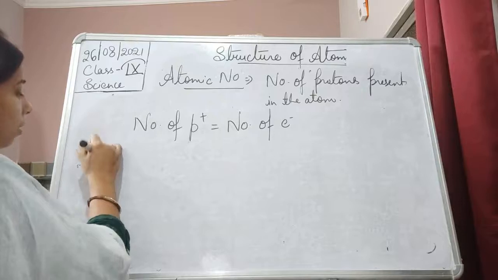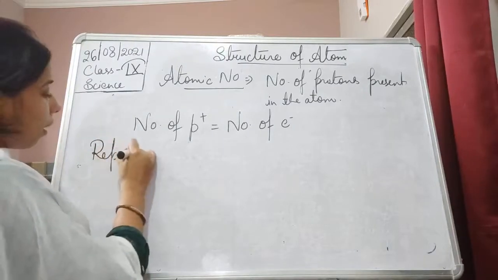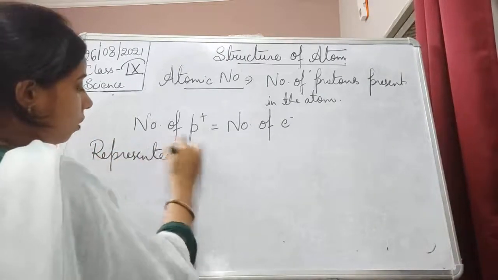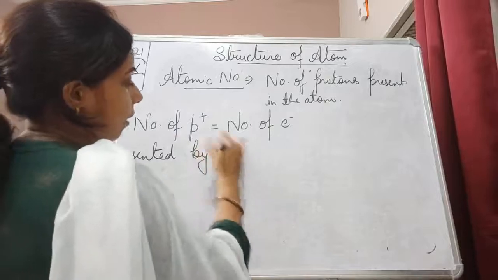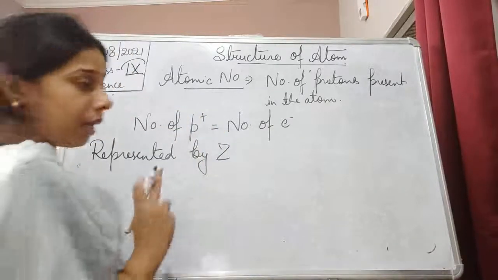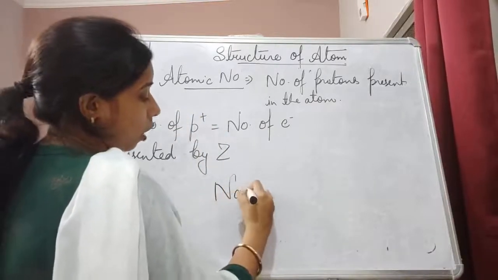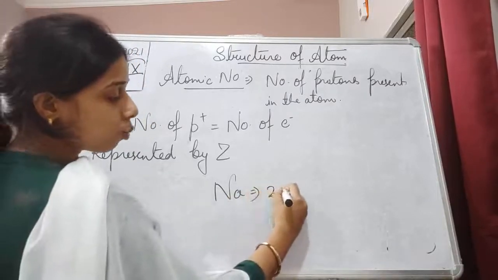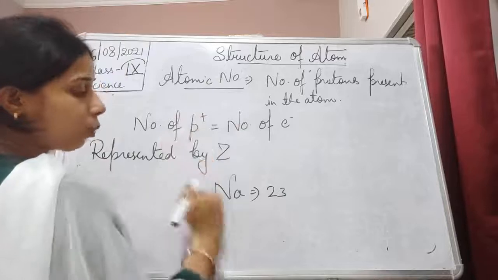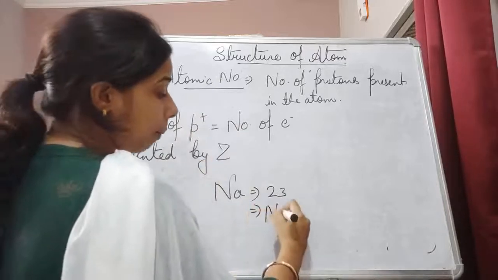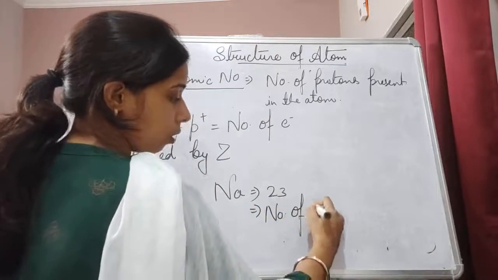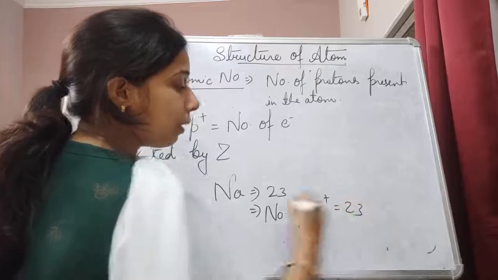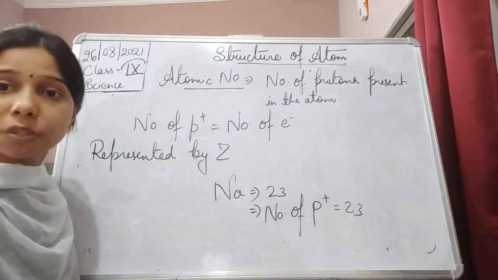And one more thing is there, student, atomic number is represented by Z. Now suppose if sodium is there. What is the atomic number here? It is 23. Atomic number is 23. It means number of proton is equals to 23, because 23 is its atomic number.